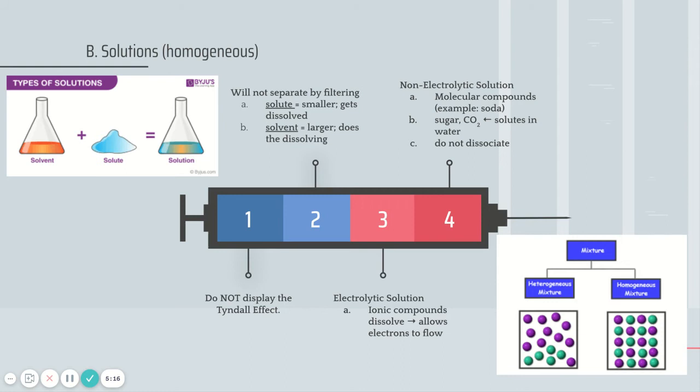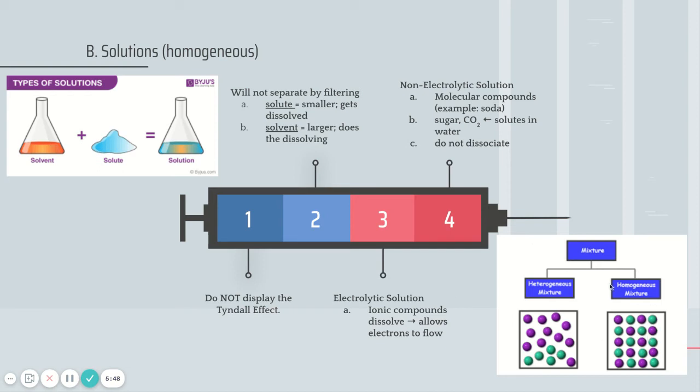Dissolving didn't take place. So air could be an example of a non-electrolytic solution, which means that molecules or electricity could not flow. That's the difference: non-electrolytic has no ions, therefore it won't let electricity flow. And an electrolytic solution does allow electrons to flow, allowing electricity to pass through.